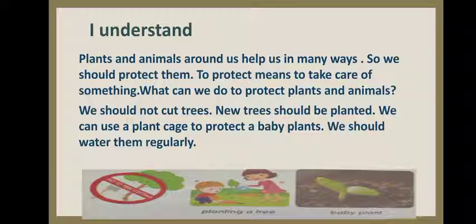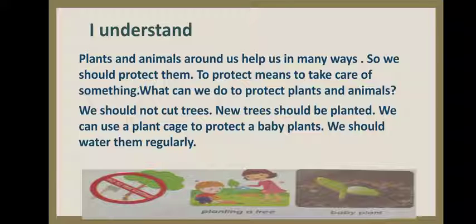Plants and animals around us help us in many ways. For example, plants give us oxygen, isn't it? It's very essential for human beings to breathe. Oxygen is very essential to breathe. If we cut plants, in future there will be a scarcity of oxygen.